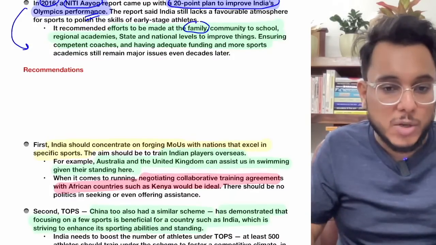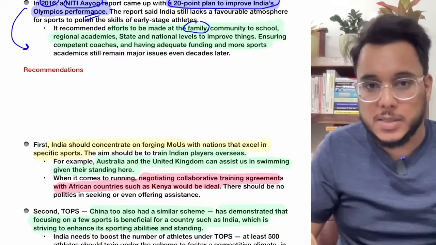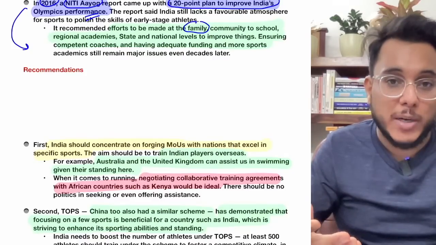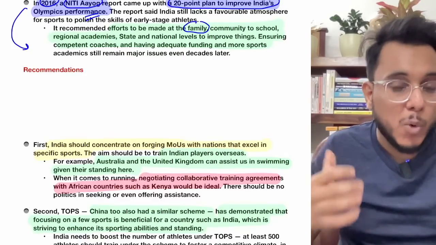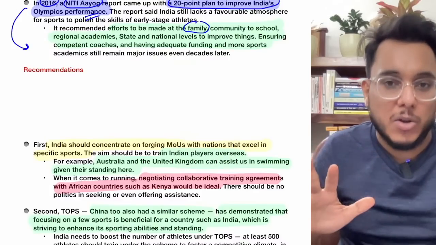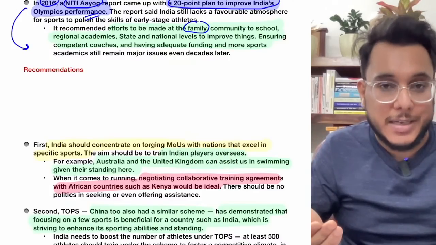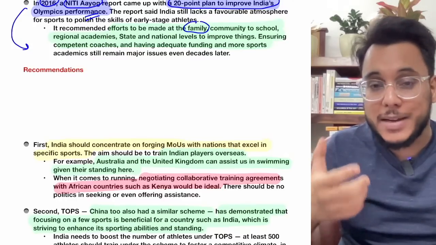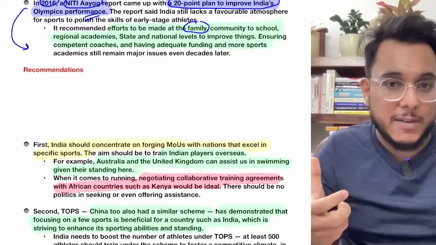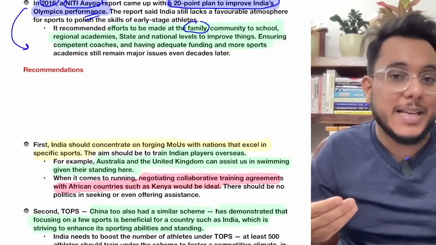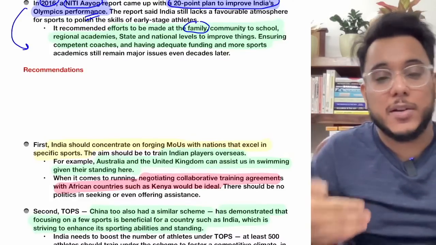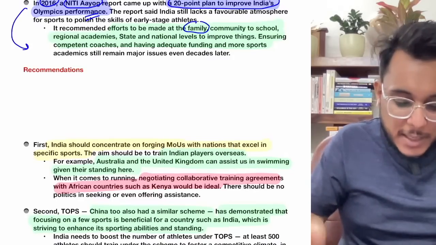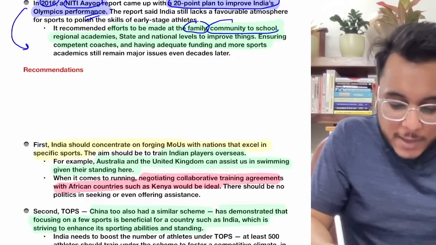Many a times very good sports persons are not able to scale their potential because their families think that sporting is not bringing them any good. Rather they should focus on studies, they should go to a college. So at this level of family, the support will be provided. A talented sports person will be identified and their families will be sensitized that they should send their children for sports. Then community to school effort will be provided.